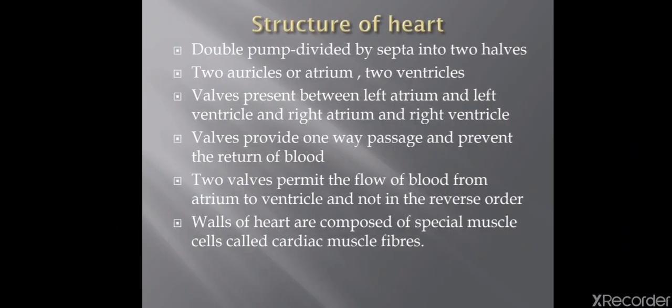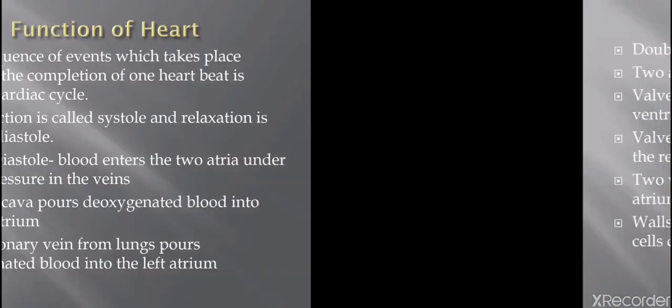Now see the structure of the heart. It is a double pump divided by septa into two halves, two auricles or atria, as I've already explained to you. Okay, again it is just a revision. Two ventricles, with valves present between the left atrium and left ventricle, and the right atrium and right ventricle. Valves provide one-way passage and prevent the return of blood. Two valves permit the flow of blood from atrium to ventricle and not in the reverse order. Walls of the heart are composed of special muscle cells called cardiac muscle fibers.